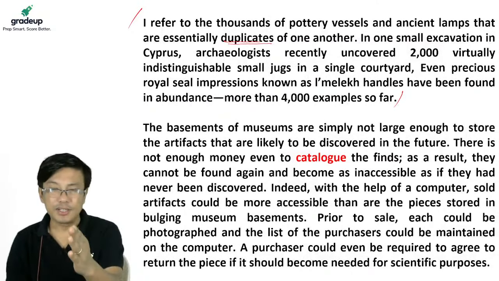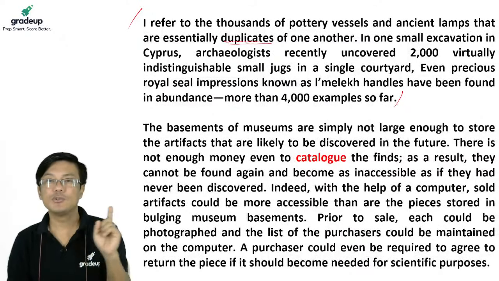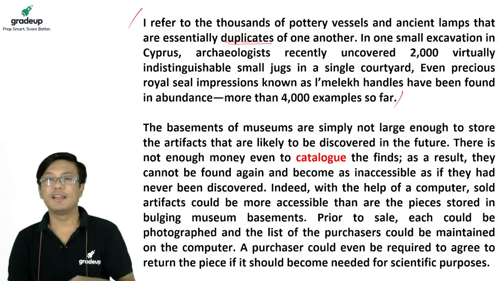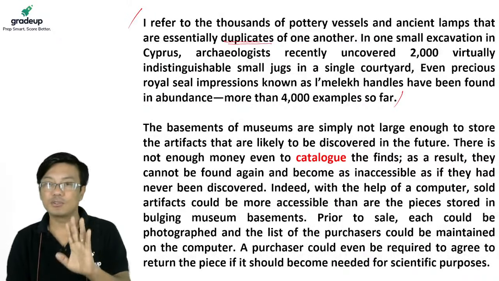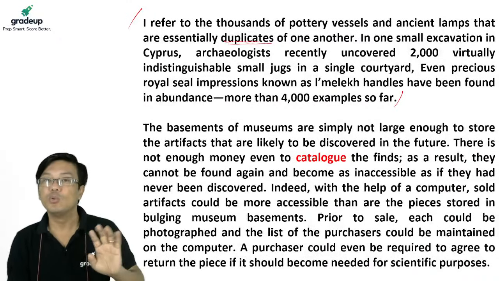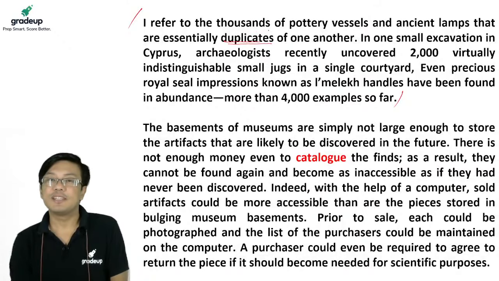Right. So this first paragraph is his reply to the possible question that everything that is old has scientific value, so why should we sell it? He's telling you no. Everything that comes out of the ground does not necessarily have value, because sometimes there are thousands of things that are essentially duplicates of one another.